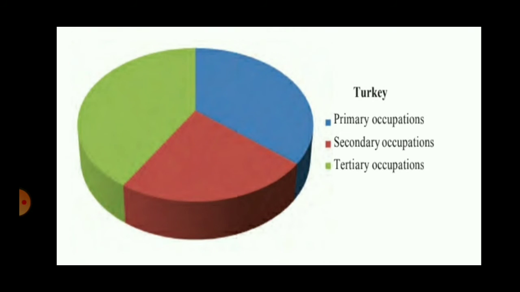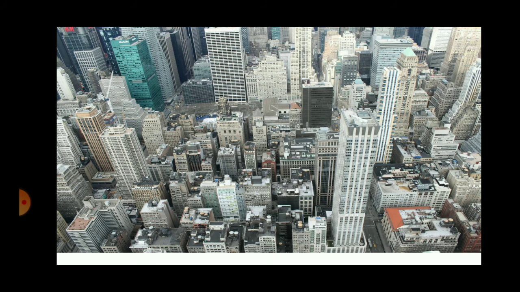The answer to this is Turkey. In Turkey, you can see all the three colors are equally represented. That means almost equal manpower is engaged in primary, secondary as well as tertiary occupation. Now students, a country which has more manpower engaged in tertiary occupation is considered to be a developed country. Where more manpower is engaged in tertiary occupation, that country is called a developed country.